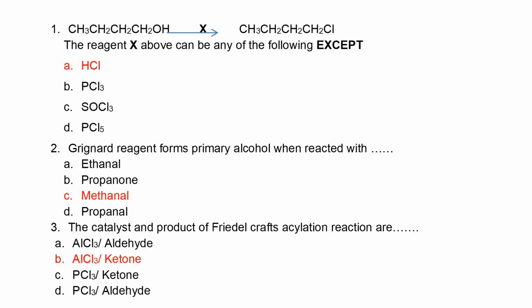Grignard reagent forms a primary alcohol when reacted with methanal. Ethanal and propanal are going to form secondary alcohols. Propanone is going to form a tertiary alcohol. The catalyst and product of Friedel-Crafts acylation reaction: the product is a ketone, and the catalyst is aluminum trichloride.